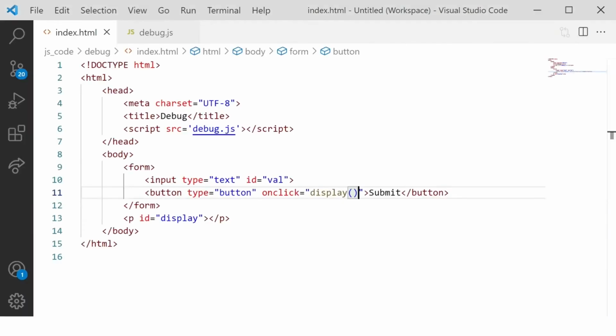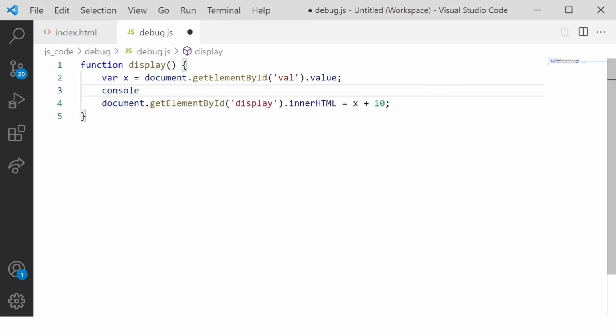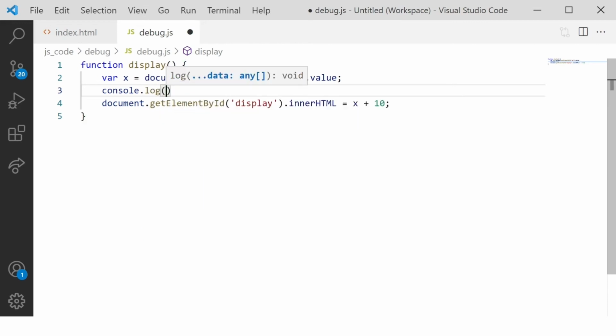The very first thing that would come to our mind is, let's just console the value and see before displaying it on the UI, let's see what value has come. Okay, this is one way we can do with x plus 10. But let me just try some other way of debugging.